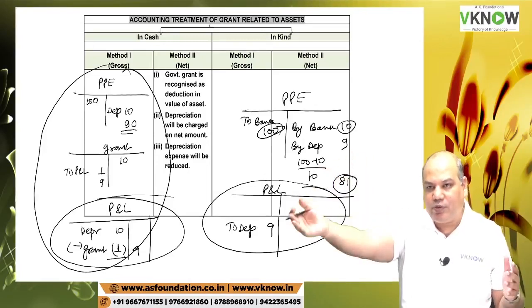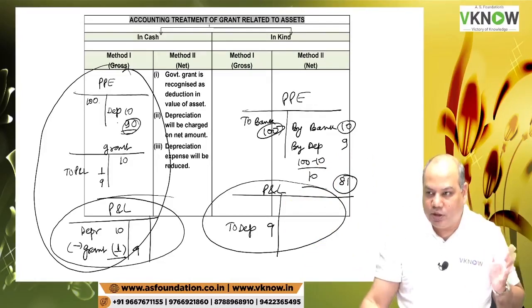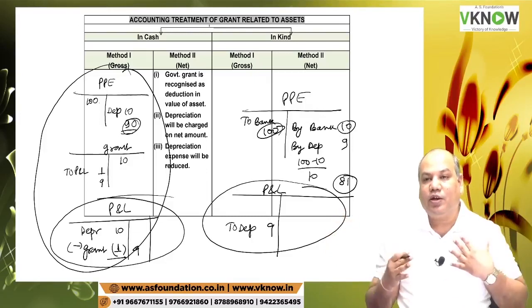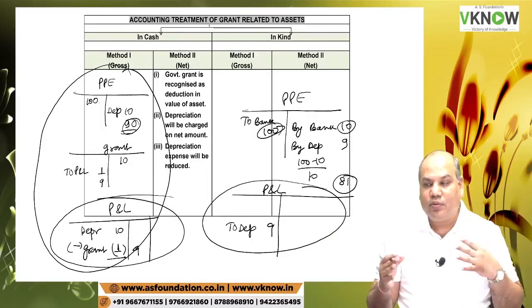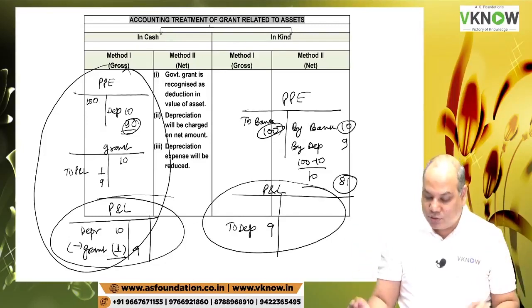Here directly 81. Now some company may want to show a higher value of PPE in the balance sheet. They may prefer that method 1. Higher PPE balance gives a relaxation. Lenders feel secured. So that is why they have given both the approaches.